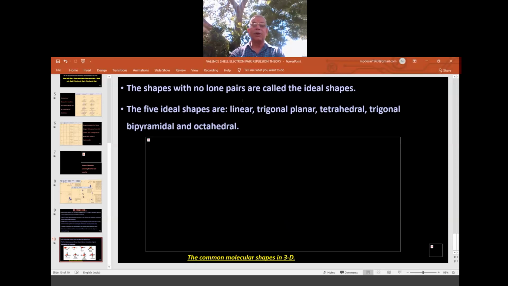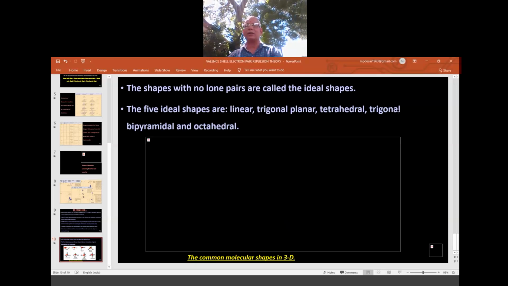So what are the five ideal shapes? First is linear, in the case of carbon dioxide. Then trigonal planar, where a triangle base is there, so it's planar. Then tetrahedral, in the case of methane or carbon tetrachloride, where we don't have a lone pair of electrons. Then trigonal bipyramidal: one pyramid above, one pyramid below the triangular base.